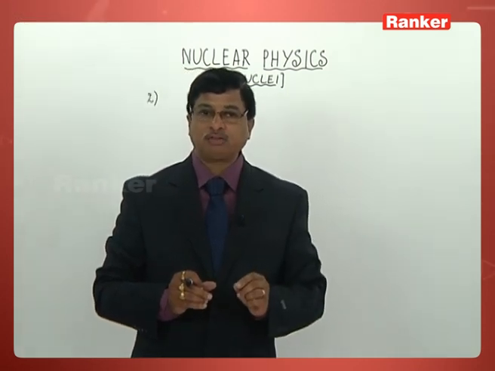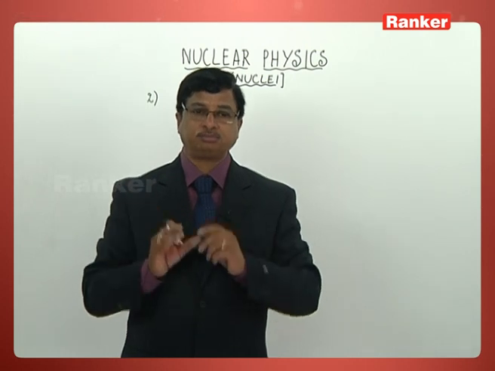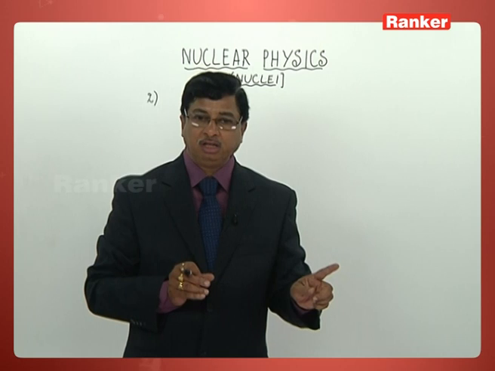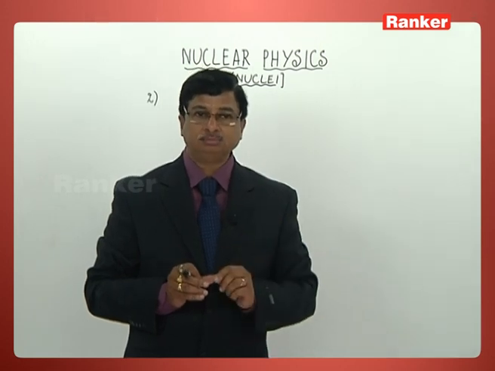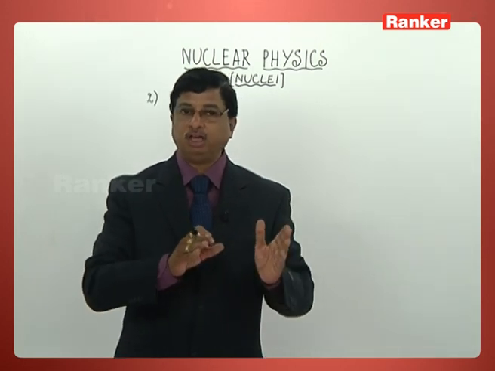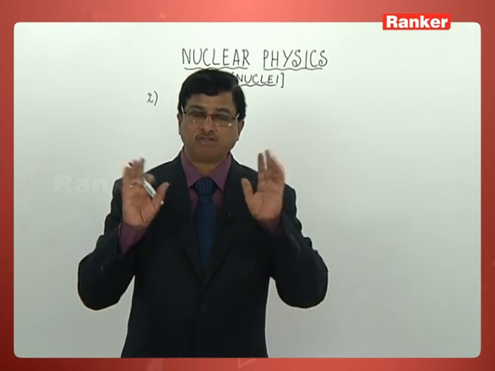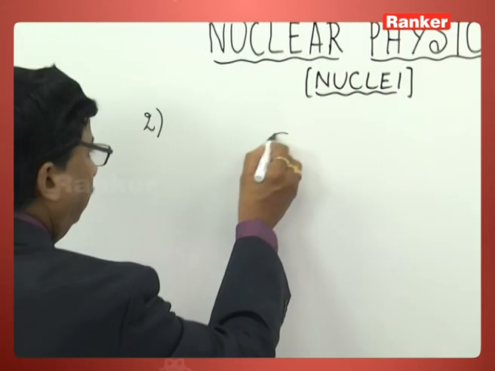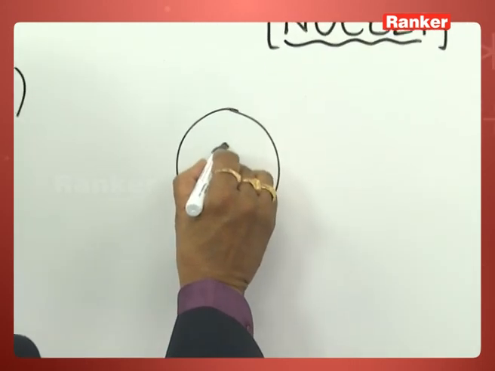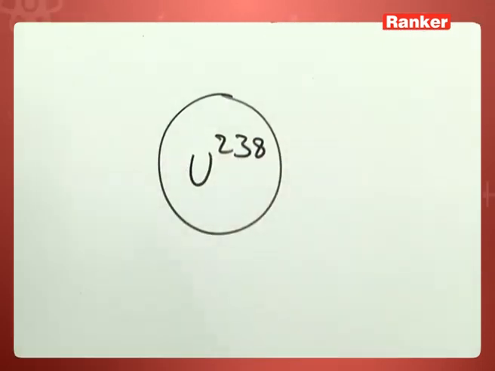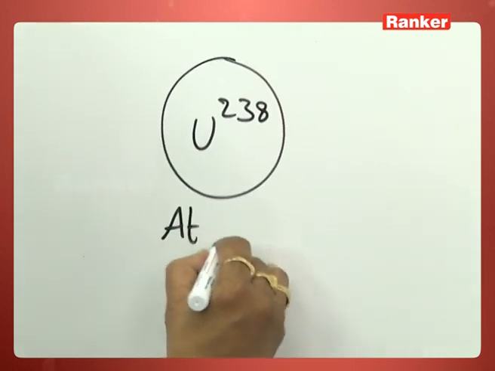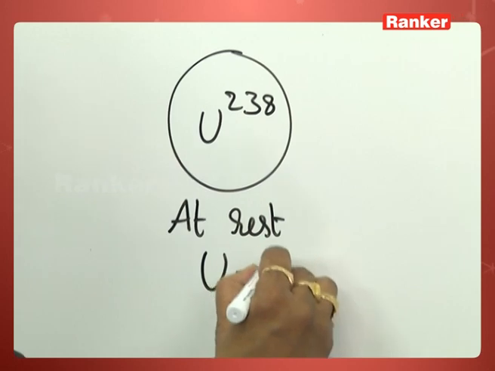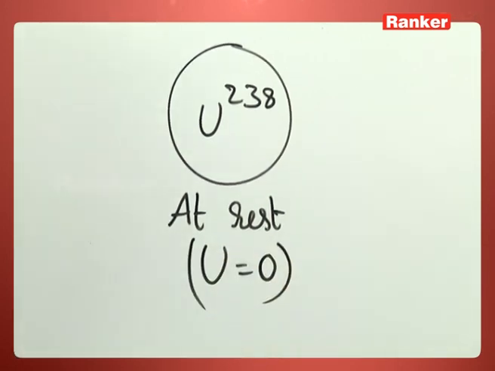Uranium-238 nucleus is originally at rest. It is now decaying by emitting an alpha particle with a velocity, say u. That's what has been mentioned. So first and foremost you can understand here, say this one is uranium-238. It is initially at rest, so its initial velocity we can take as 0.